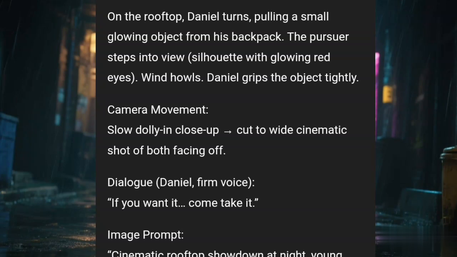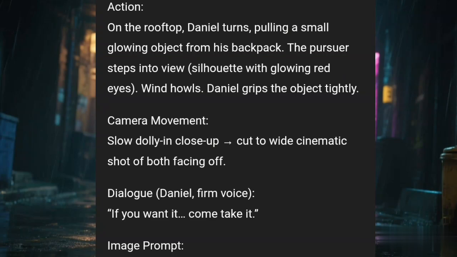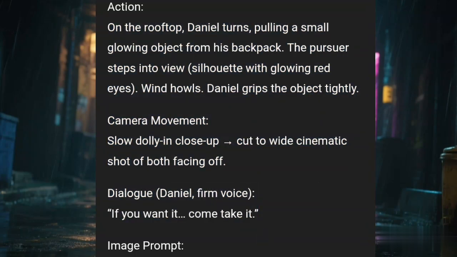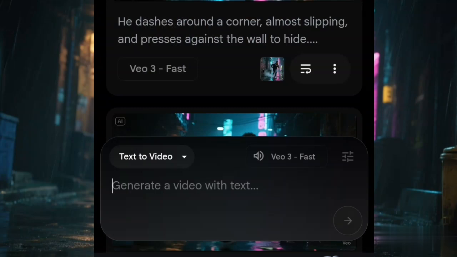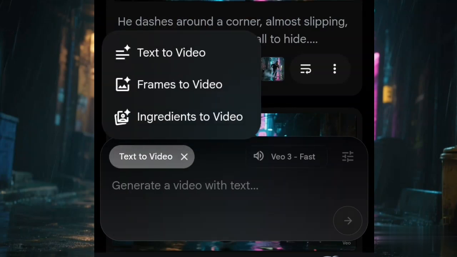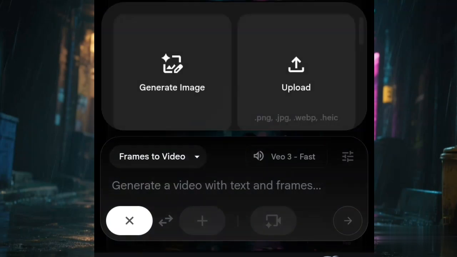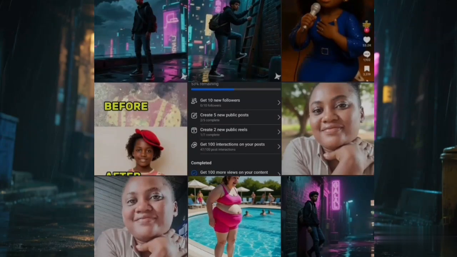So on this place now, we'll go back to our ChatGPT and copy one of the prompts. Now I'm using the last prompt, which is the same as the fifth prompt. So what I did is that I copied the prompt and I moved back to VEO3. And over here now, instead of using text to video, we are going to use frames to video because we already have the images we want to use to generate. So on this plus sign here, you touch it to choose the image that you want, your reference image for consistency. Now you touch on upload, it will take you to your files where you pick all your pictures.